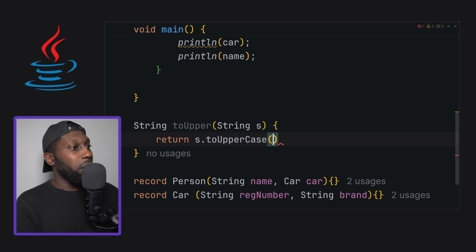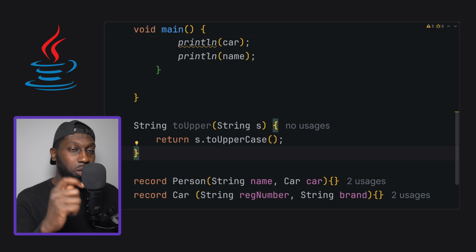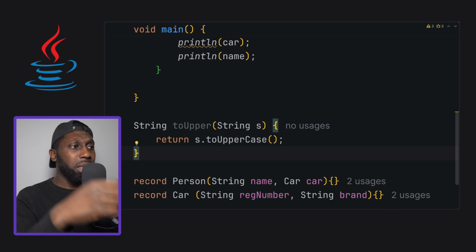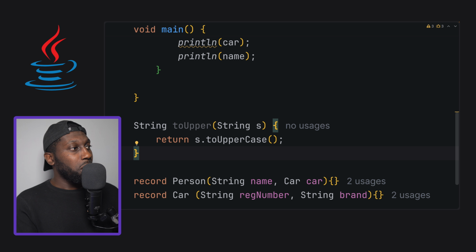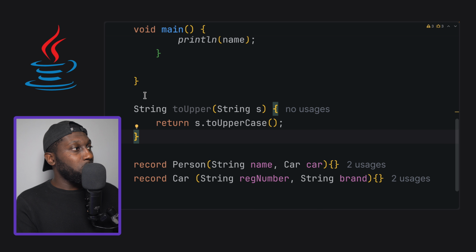Now, one thing to bear in mind is that if you're doing functional programming, if you're working with lambdas and streams, you can use the java.util.function package that allows us to write this as a function.